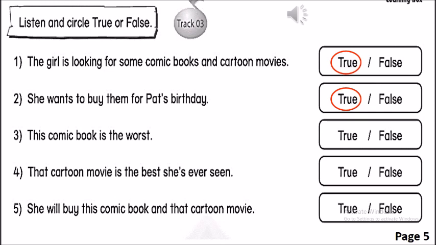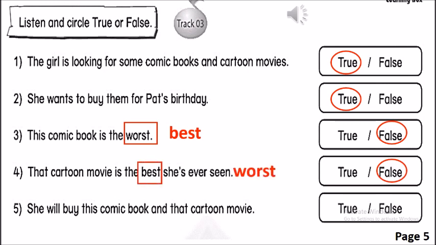And the correct answer is false. Because in the recording we can hear this comic book is the best. And number 4. That cartoon movie is the best she has ever seen. And the correct answer is false. Because in the recording we can hear the worst.